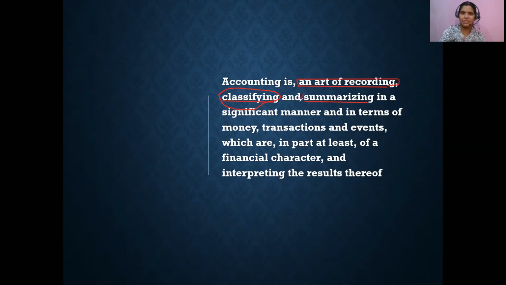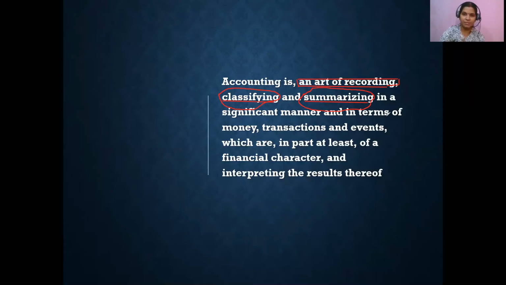Then at the end of the accounting period, what you do is summarizing. When I say summarizing, you try to create a kind of snapshot of whatever transactions have taken place during an accounting period, what is the net result. So you get to know, at the end of the year, how much your sales are, how much your purchases are, what is the value of your creditors, what is the value of your debtors, etc. That snapshot is done through a statement called the trial balance.